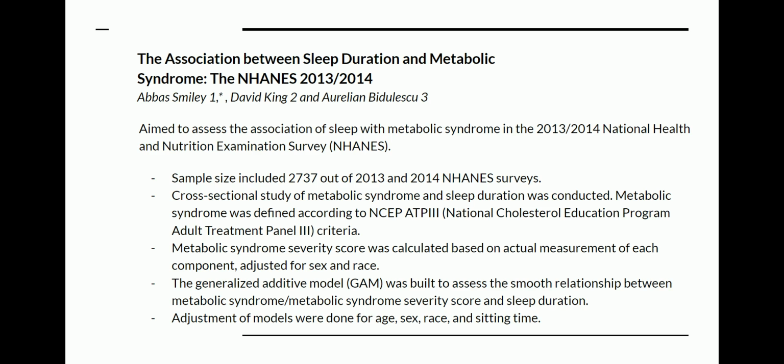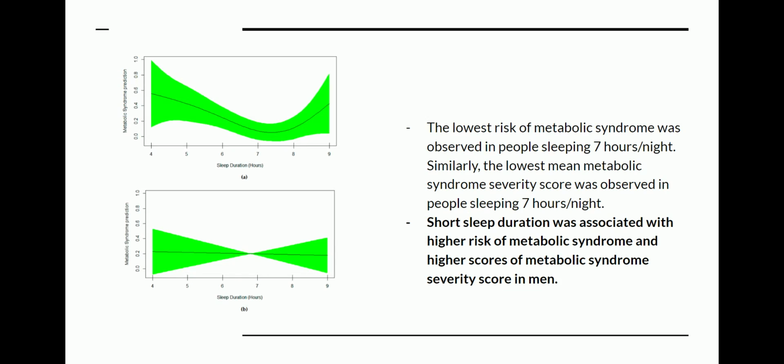The metabolic syndrome severity score was calculated based on actual measurement of each component, and the data was adjusted for sex, race, and age. A generalized additive model, a GAM, was built to assess the smooth relationship between metabolic syndrome, its severity, and the duration of sleep. Adjustments for models were done for age, sex, race, and sitting time. This graph is the result graph for the model, which presents a curve between sleep duration